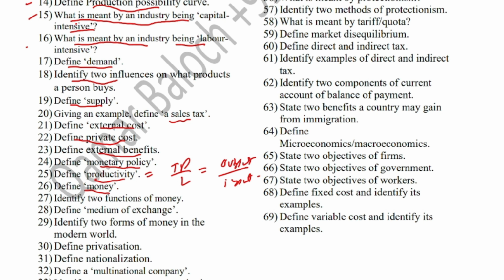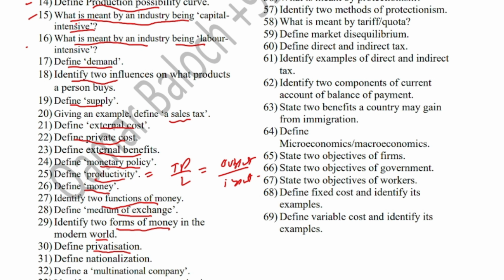Define money. Money is something that is used as a medium of exchange and it can store the value or wealth. And identify two functions of money. Functions of money I have already told you in the first question as well. Medium of exchange is the function of money, which means money is used to purchase goods and services. Identify two forms of money in the modern world. In the modern world we have money in the form of currency notes, coins and cryptocurrency as well as digital money.